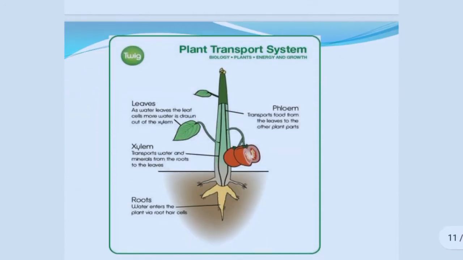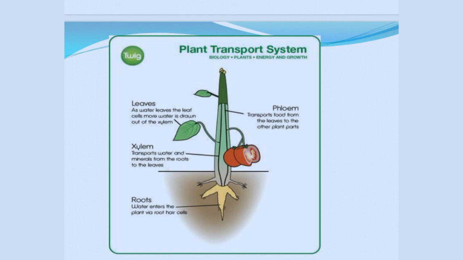Here you can see the transport system in a plant. The transport system in plants is mainly made up of xylem and phloem. Leaves and roots also play a very important role in this system. From roots, water enters the plant via the root hair cells. Then it is sucked by the xylem tissue.